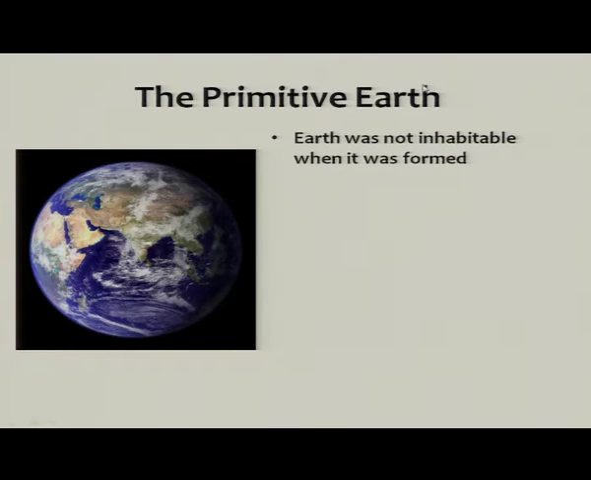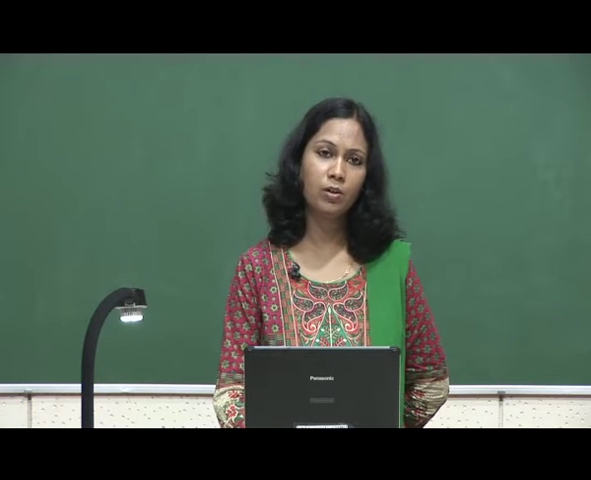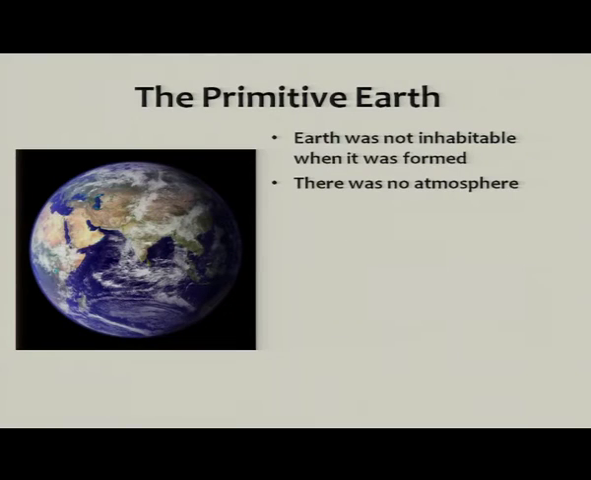Here you can see the picture of earth. It looks green, it looks blue, of different colors. This picture has been taken from space, but this was not the actual form of earth. So, what was earth like? The earth was not at all habitable when it was formed. Why? What were the conditions which made it inhospitable, which made it uninhabitable?